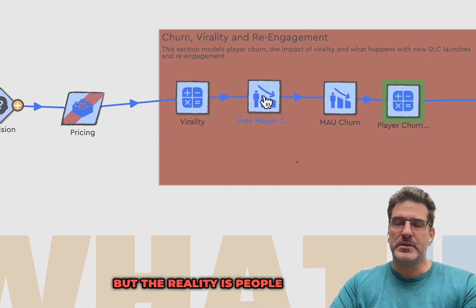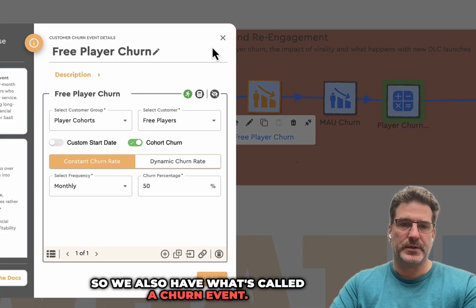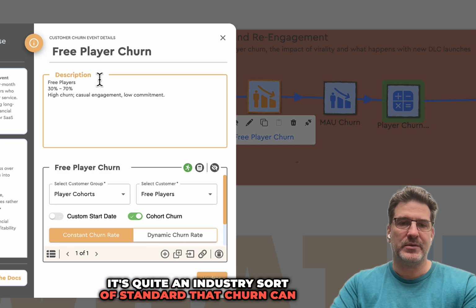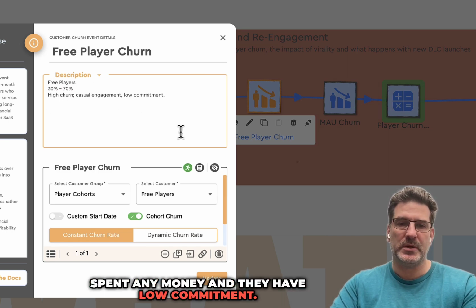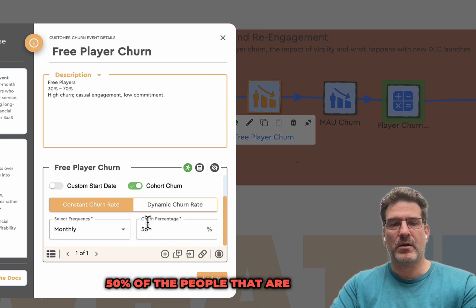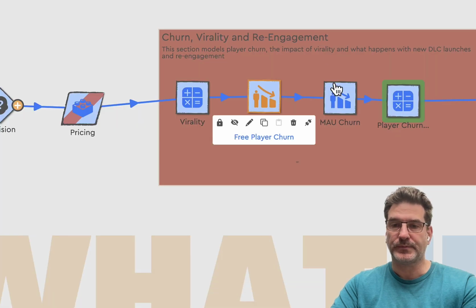But the reality is people don't play games for long. So we also have what's called a churn event. So of all of our free players, it's quite industry standard that churn can be quite high, especially if they haven't spent any money and they have low commitment. So here we're saying that every month, 50% of the people that are in that free plan are churning out. You lose them very, very quickly.